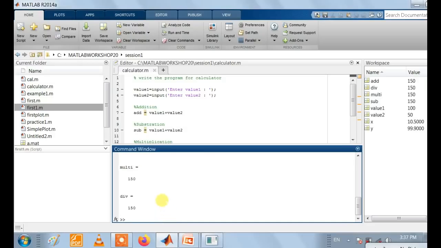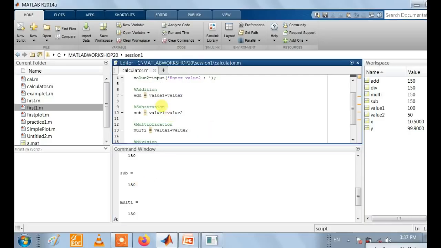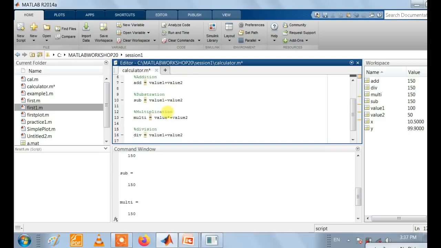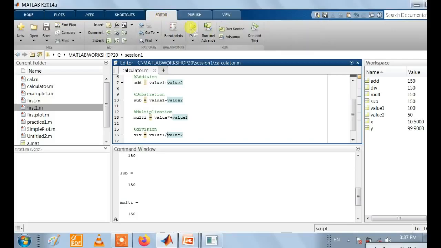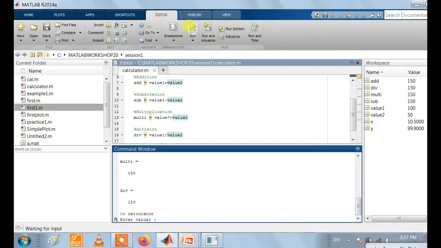So automatically it generates the result. It first gets addition, 100 plus 50, then it gets subtraction. The problem is that we were not changing the operator, so it gives the same result. So it is a subtraction, it is a multiplication, and it is a division. Now again execute the code in the editor with the option run. We can run with the shortcut key F5.